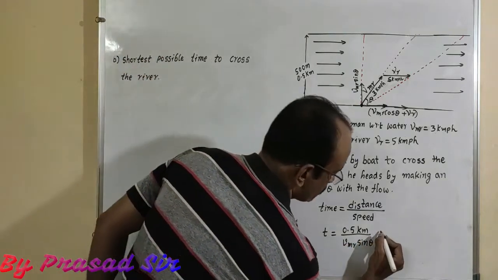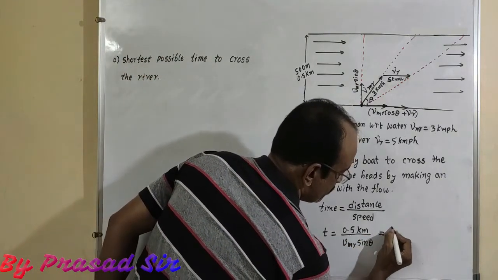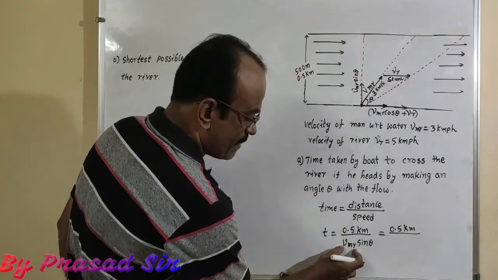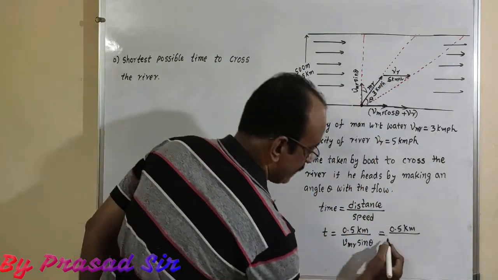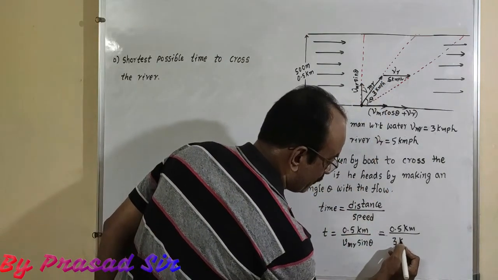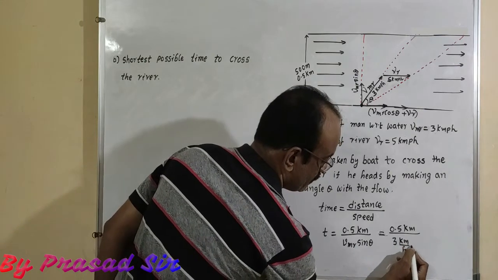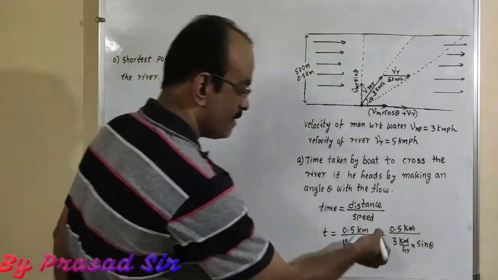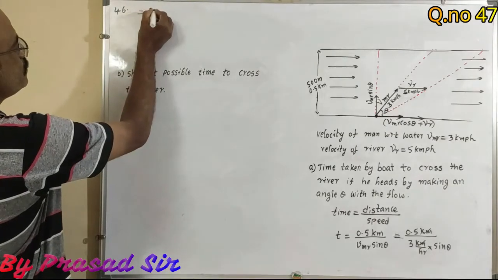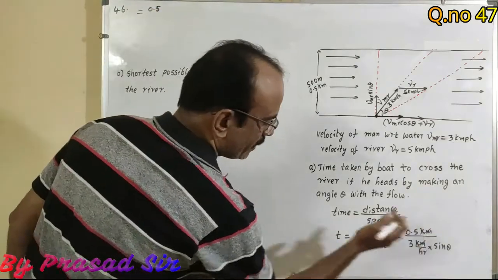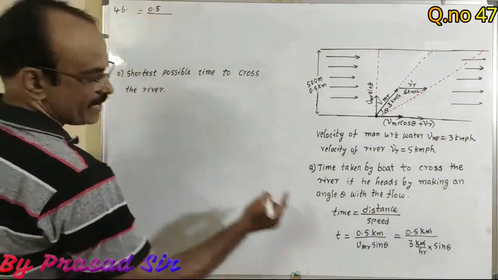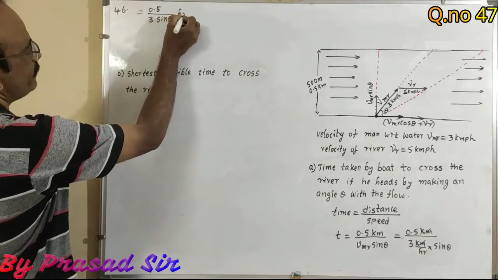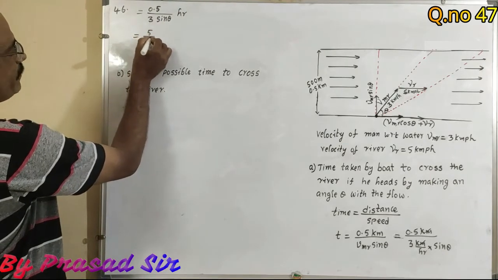So here what happens? 0.5 kilometer divided by velocity of man with respect to river. How much here? 3, that is 3 km per hour, into sine theta. So here kilometer cancels. So T is equal to 0.5, here kilometer gets cancelled, divided by 3 sine theta hours. So here 5 divided by 3 sine theta.